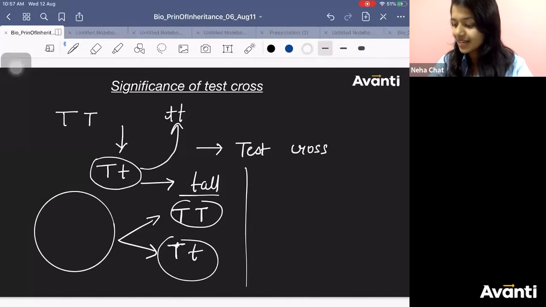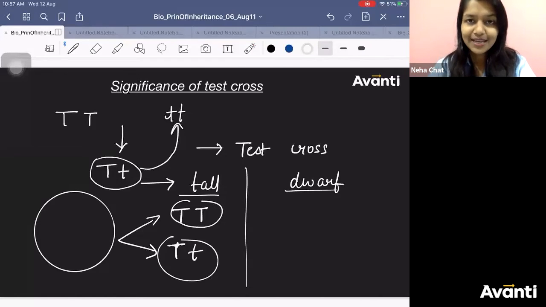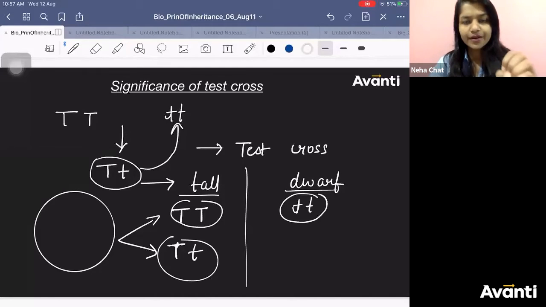Because if there is a dwarf plant, if the phenotype is dwarf, and I am asking you what the genotype is, what will it be? Tell me. You automatically know this, right? The moment I say dwarf, surely you know it is small t small t. There is no requirement of test cross. No testing is required.